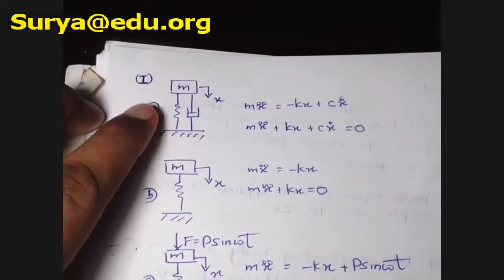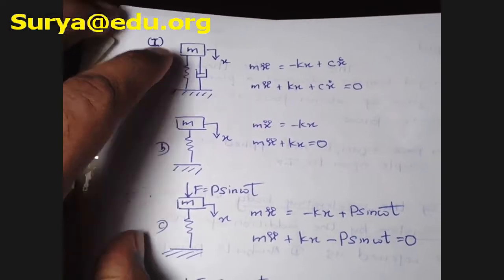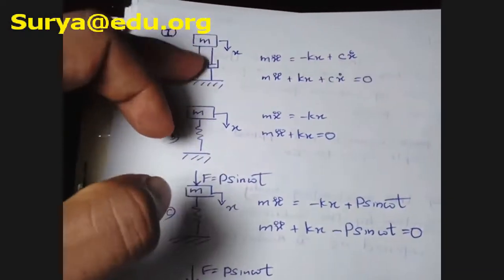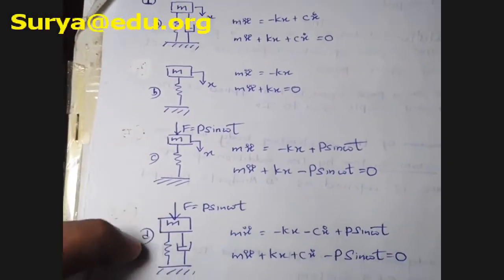These are all about the basics. Here you can see the free damped basic equation: m x double dot equals minus k x, I mean, just the force transmitted through these elements. These are basics.